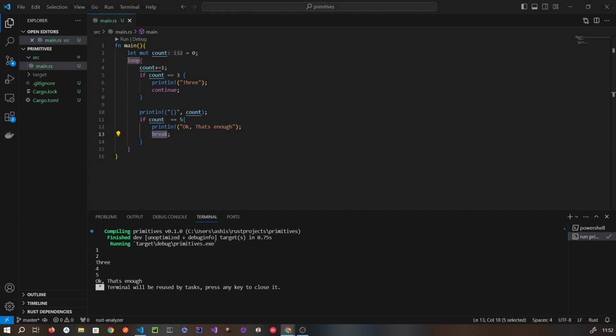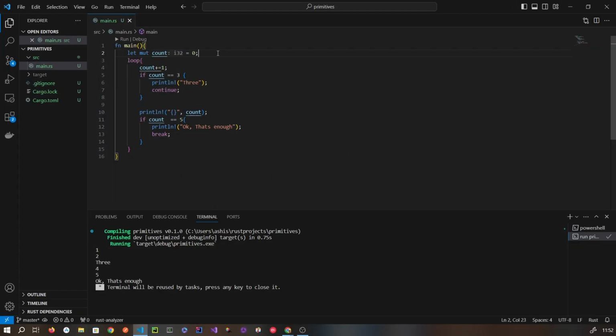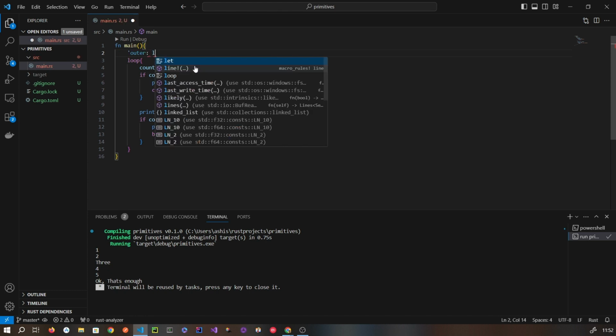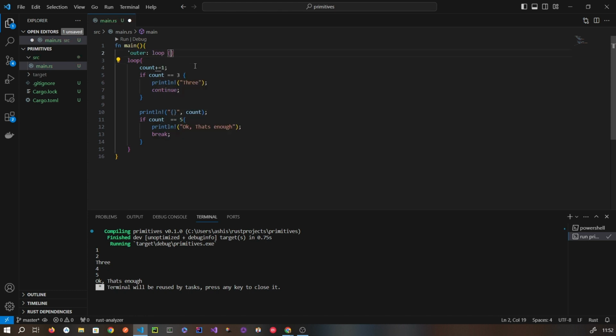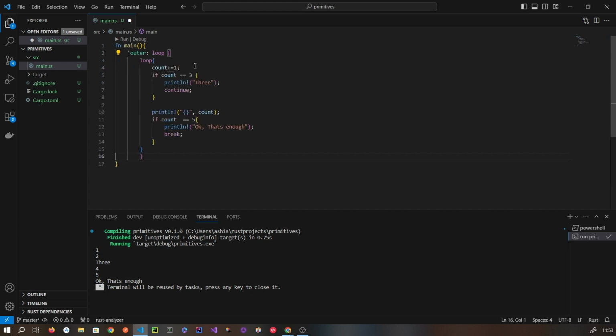Now next, there are two types of loop. We can use inner loop and outer loop in this format. To use inner and outer loops, we can use a label. Something like this. This is the outer loop, and inside this, if I have to write the same loop here, then I will use an inner loop label.